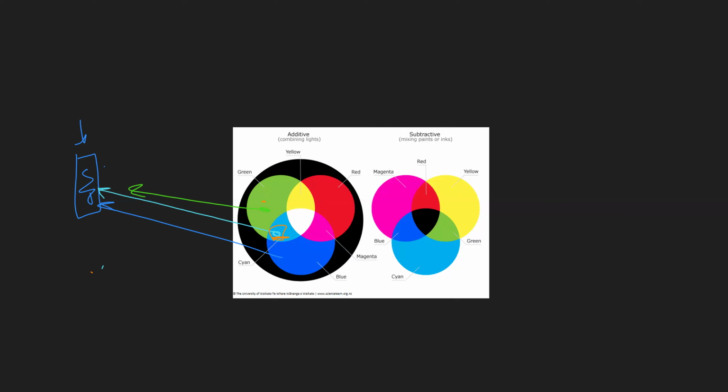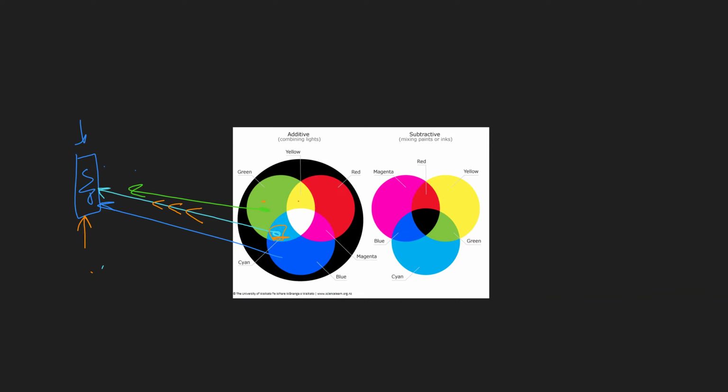What are these two primary colors? They are green and blue. So that means green and blue light is traveling through this beam as cyan light. When it comes to this blue object, the blue object will reflect only the blue color. So this blue color will be reflected as blue. So we're going to see this object as blue. Okay, what about if we give this object green color, red color?